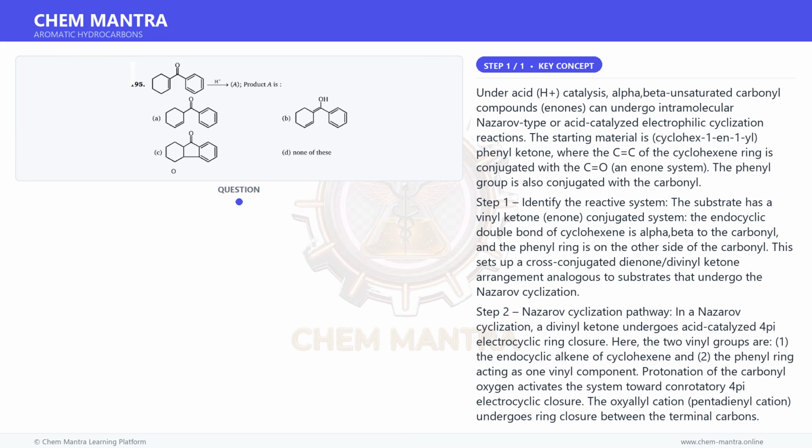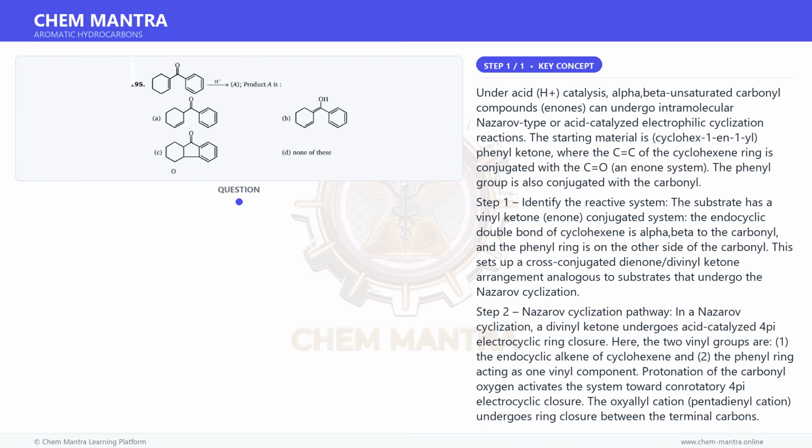Step 1. Identify the reactive system. The substrate has a vinyl ketone, enone, conjugated system. The endocyclic double bond of cyclohexene is alpha, beta to the carbonyl, and the phenyl ring is on the other side of the carbonyl. This sets up a cross-conjugated divinyl ketone arrangement analogous to substrates that undergo the Nazarov cyclization.